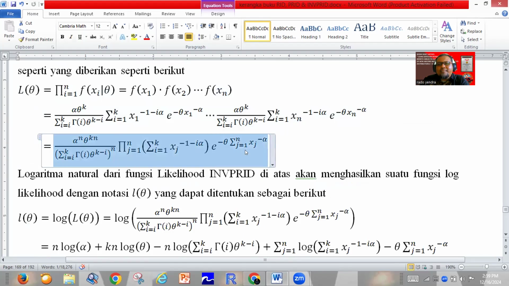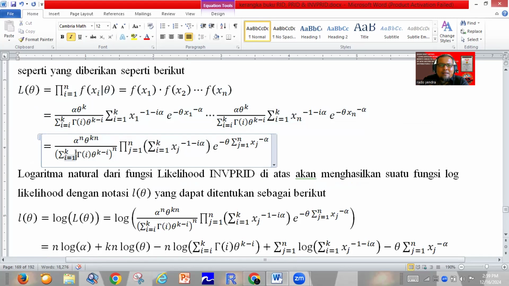It is very easy. The likelihood function of the inverse power Rado Institute distribution is alpha power n multiplied by theta power kn, divided by the summation i equal to 1 until k of gamma function i power theta multiplied by theta power k minus i, all power n.